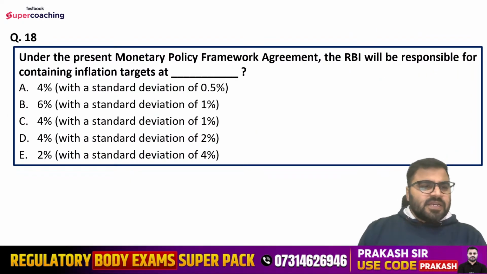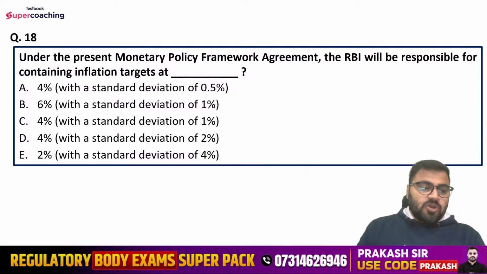Question number 18 is, under the present monetary policy framework agreement, the RBI will be responsible for containing the inflation target at which of the following? Options are: 4% with a standard deviation of 0.5%, 6% with a standard deviation of 1%, 4% with a standard deviation of 1%, 4% with a standard deviation of 2%, or 2% with a standard deviation of 4%. So what is the current inflation target, guys, which is valid till 31st of March 2026? Before that, the government would be changing it for the next 5 years.